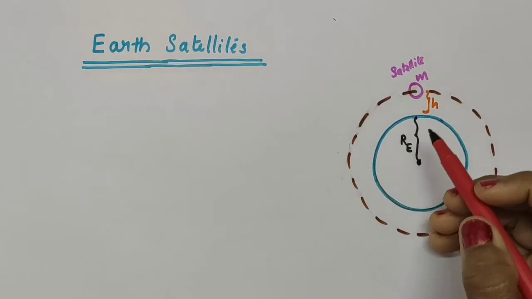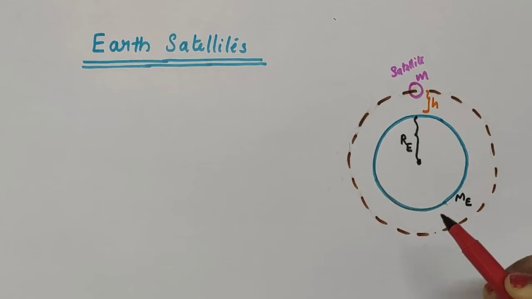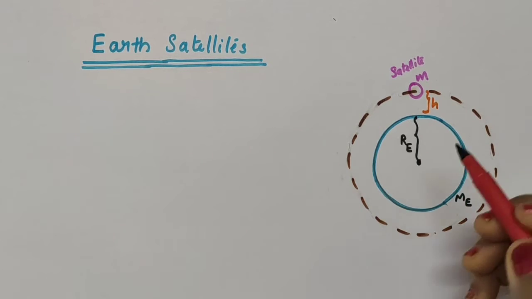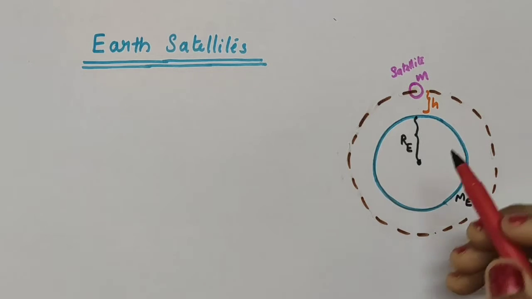See, the orbits of satellites around the Earth are circular or elliptic. There are artificial satellites or man-made satellites. These are used in the fields of telecommunication, geophysics, etc.